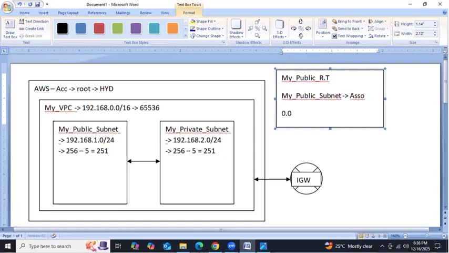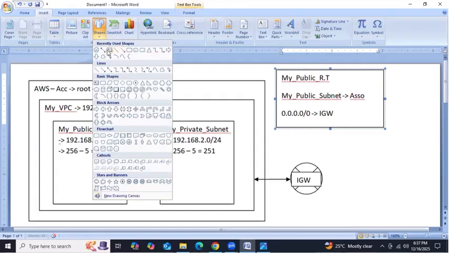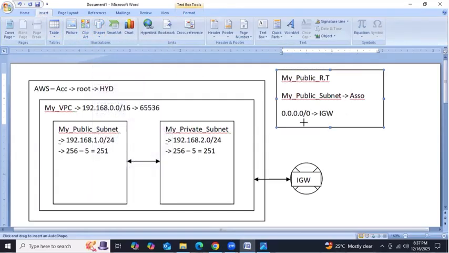And then we need to add the IGW entry with 0.0.0.0/0, IGW.